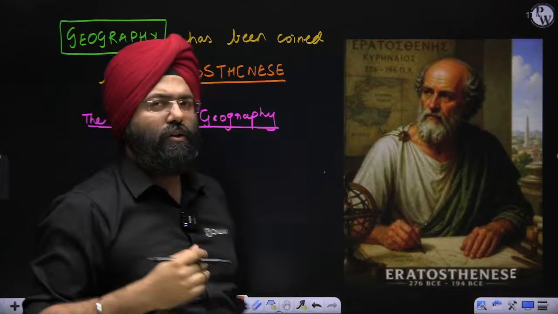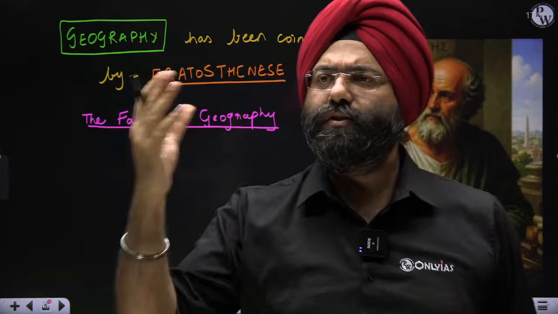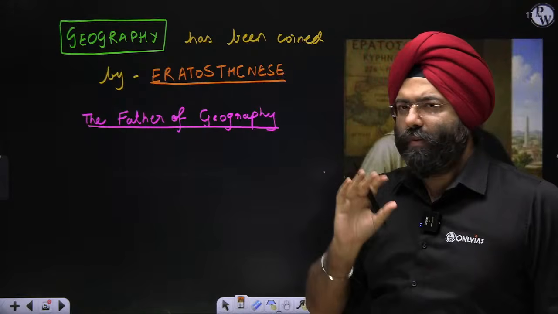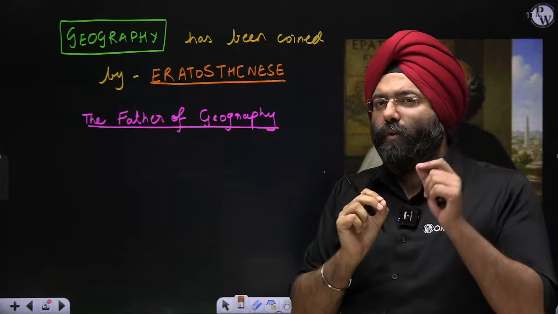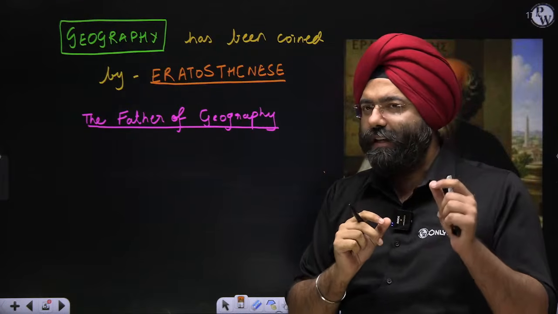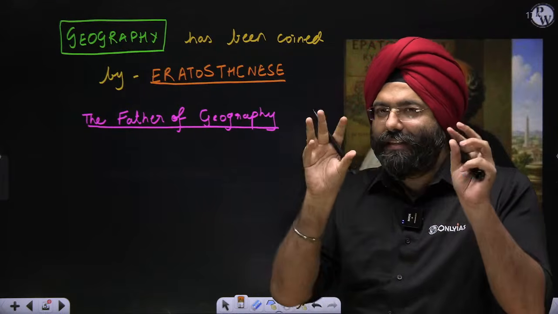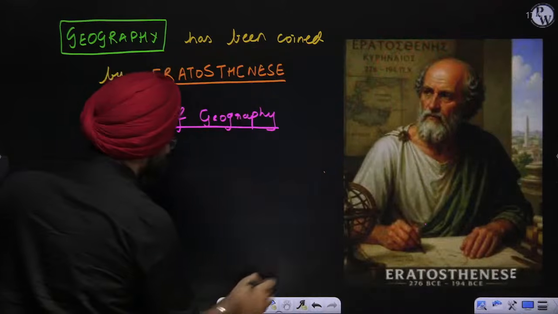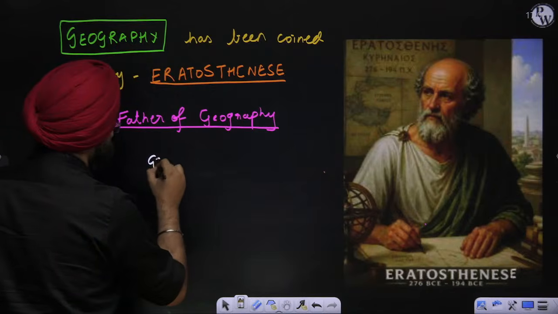Now, when we talk about this word geography, we're going to address all the queries, don't need to worry about that. When we talk about the father of geography, please remember one thing. This word geography is coined by Eratosthenes. He's given this word, but it is basically composed of two particular words. Let's understand that.